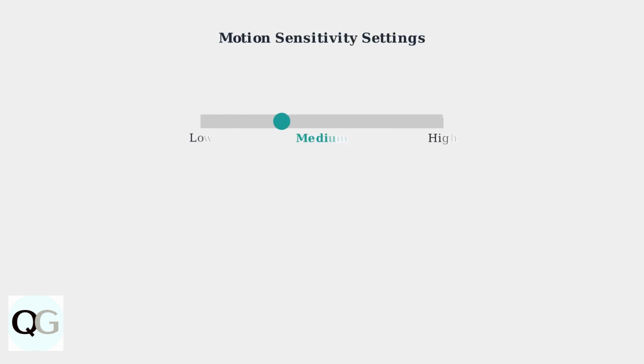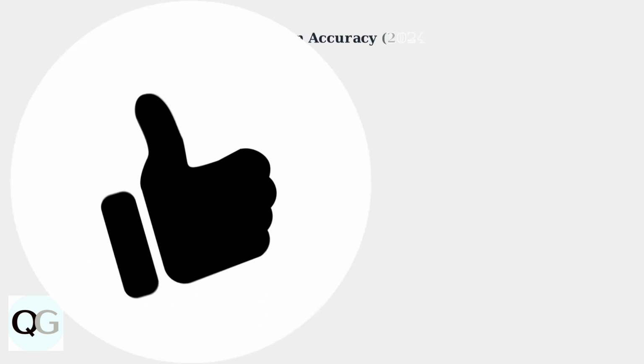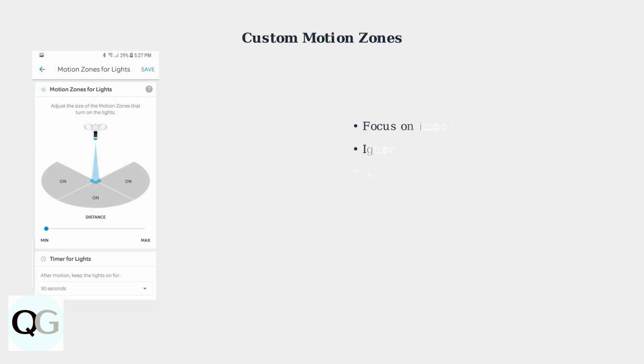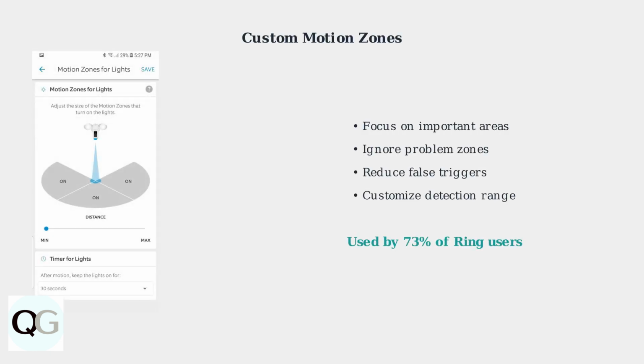Fine-tuning your Ring floodlight camera starts with adjusting motion sensitivity settings. This helps reduce false alarms from small animals, weather, and other unwanted triggers. Ring's AI-enhanced motion detection technology has achieved impressive accuracy rates. As of 2024, the system correctly identifies human motion 85% of the time and vehicle motion 78% of the time. Customizing motion zones is crucial for optimal performance. You can define specific areas where motion should trigger the lights while ignoring other zones that might cause false alarms.